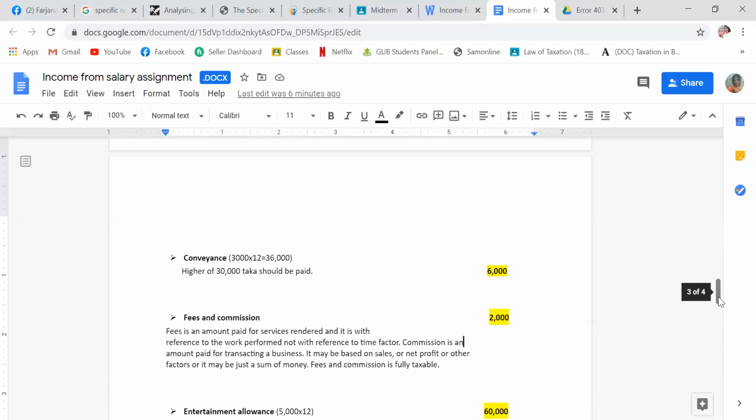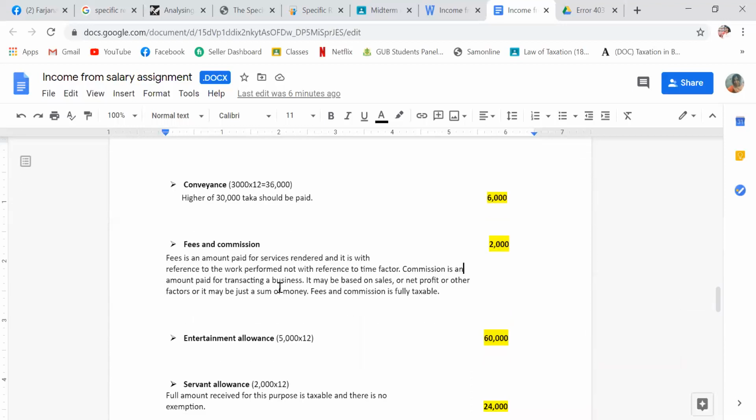Fees and commission. Fees is an amount paid for service rendered, with reference to the work performed, not to a time factor. Commission is an amount paid for transacting a business. It may be based on sales or net profit or other factors, or it may be just a sum of money. Fees and commission is fully taxable.